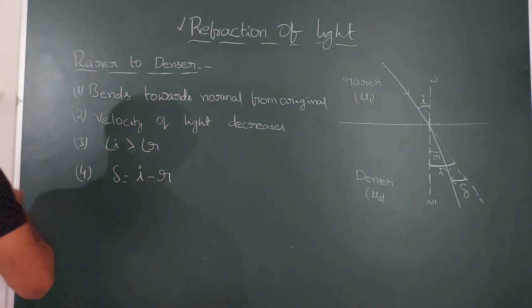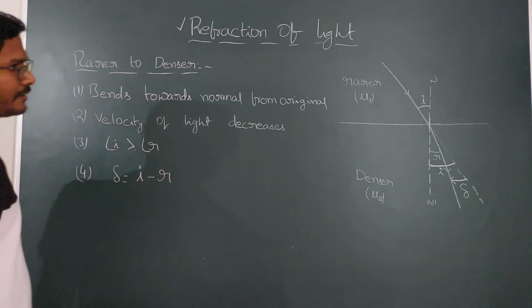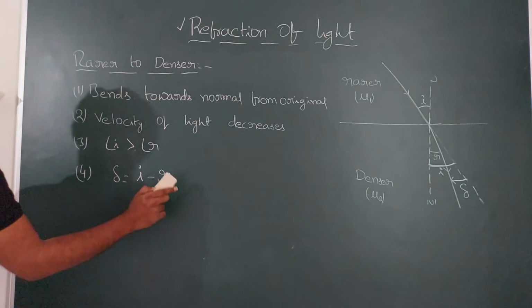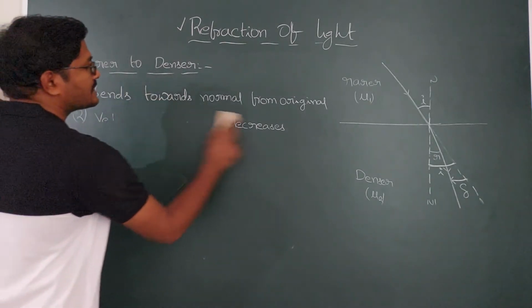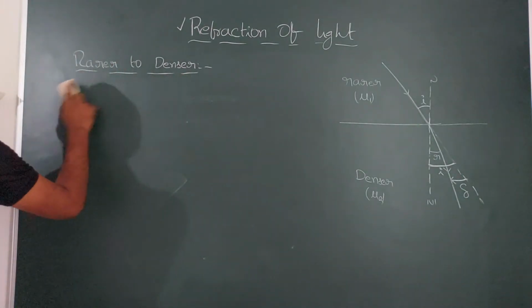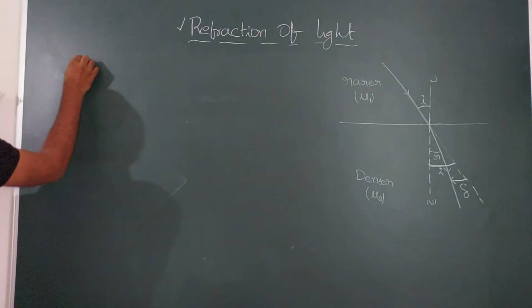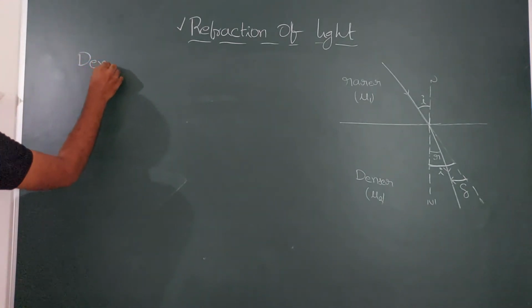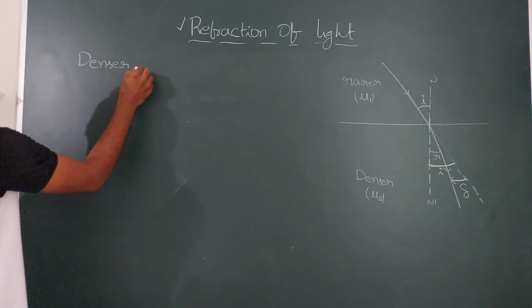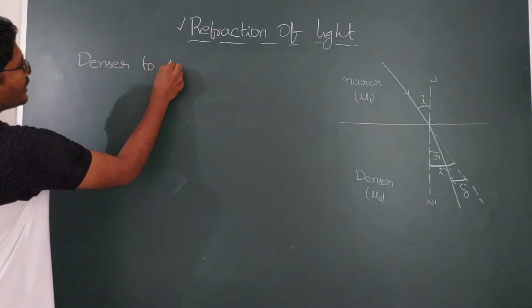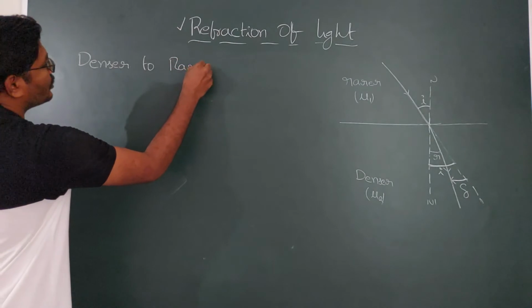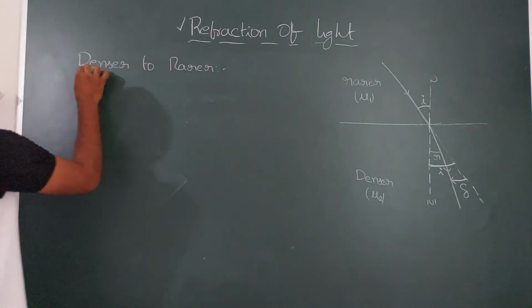And next, you can take this as a snapshot of when light travels from rarer to denser. Next, if light travels from denser to rarer, we are forming the rules. Either it can travel from rarer to denser or from denser to rarer, because both are transparent mediums.